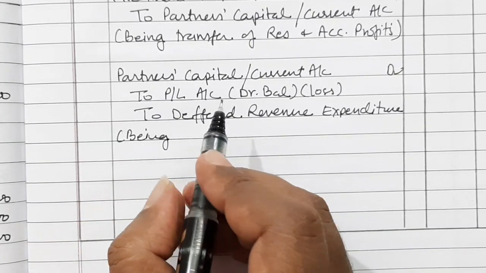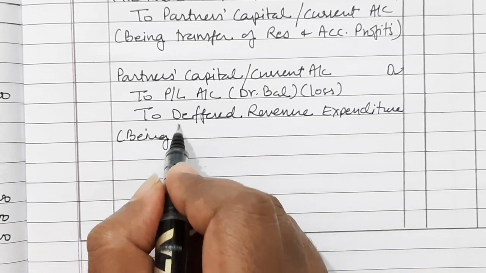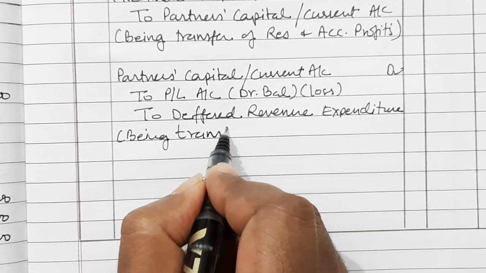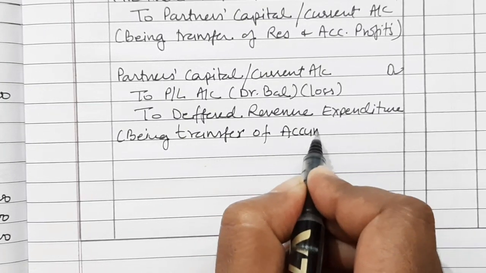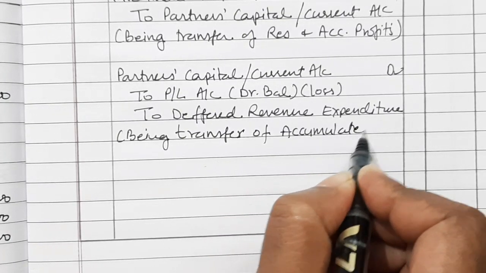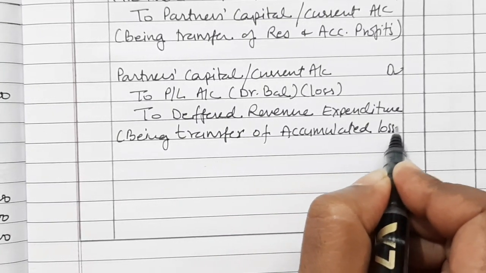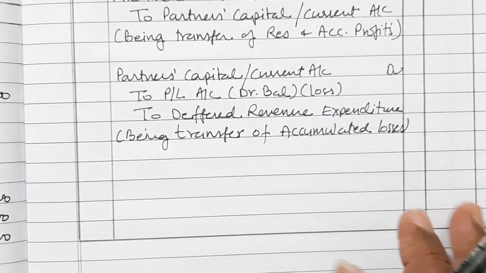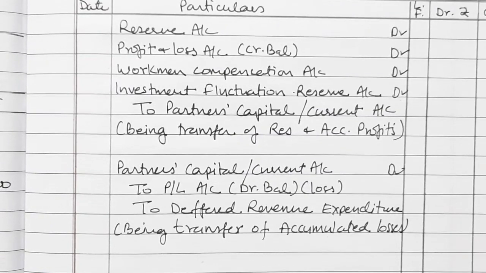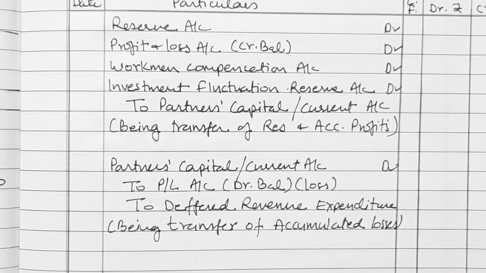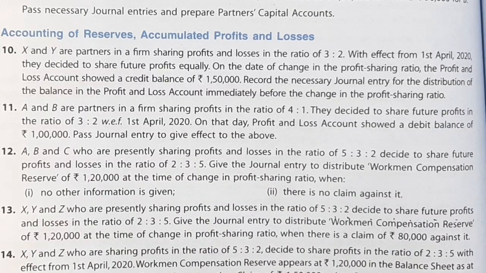Being transfer of accumulated losses. So based on these two journal entries, we will solve the rest of the questions. So let us see the numericals.